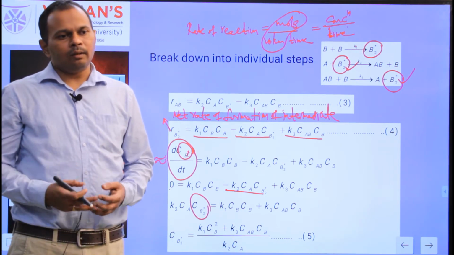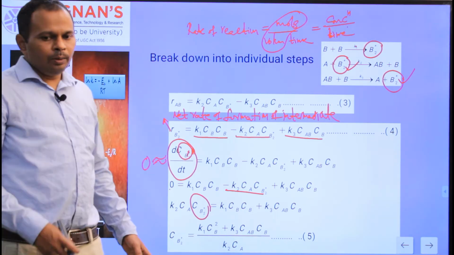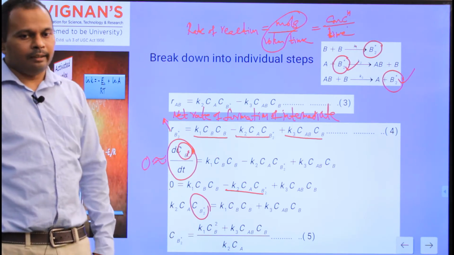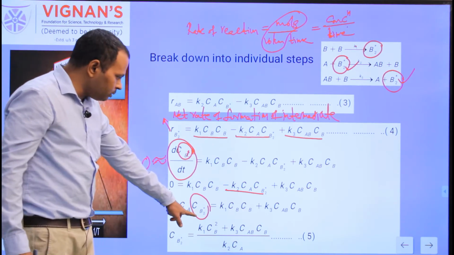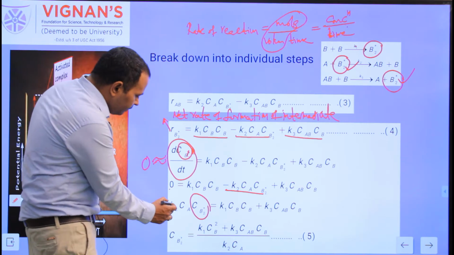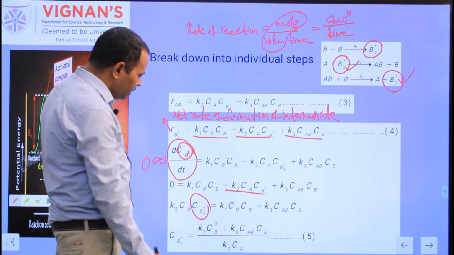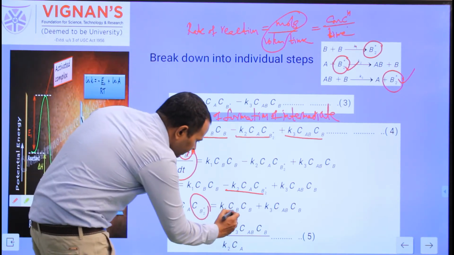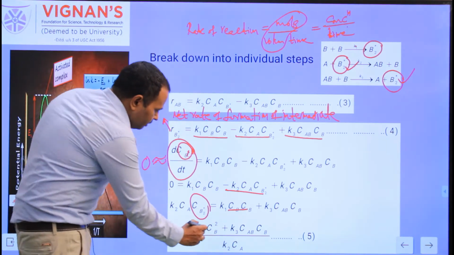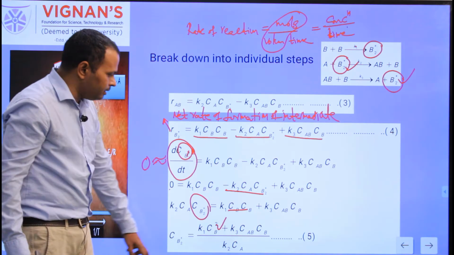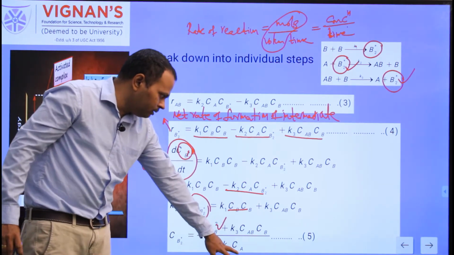Since we cannot measure it experimentally, we express it in terms of known quantities. Solve for CB2* by bringing K2 CA to the denominator on the right-hand side: CB2* equals K1 CA CB square plus K3 CAB CB, divided by K2 CA.